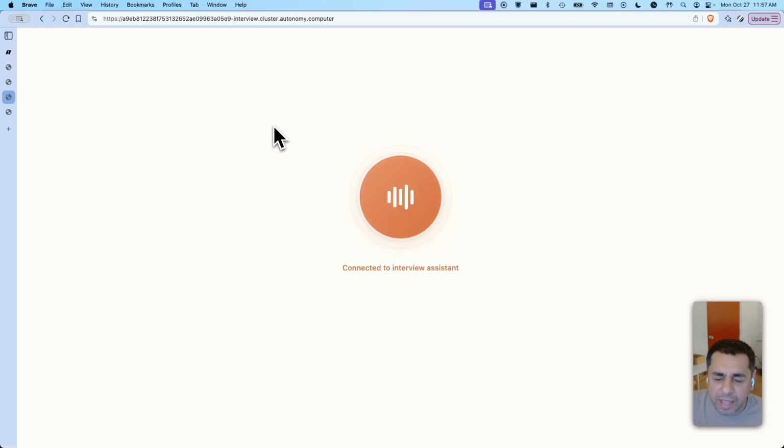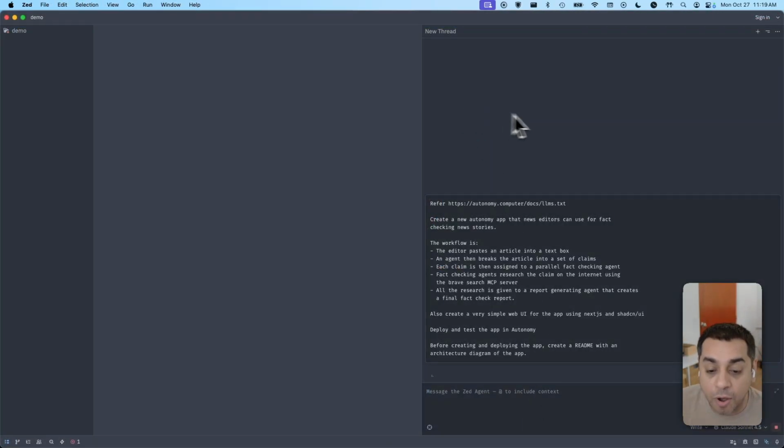All I had to do was give my coding agent a prompt with a reference to the Autonomy documentation. And what I got back was a live agent that I can talk to with multiple users, and it's live on a production-ready URL ready for me to give to my users. So this capability is really unique to how Autonomy builds and deploys applications and how we've taught coding agents how to leverage this functionality. So I'm going to give it my prompt, and let's talk about what the prompt is saying.